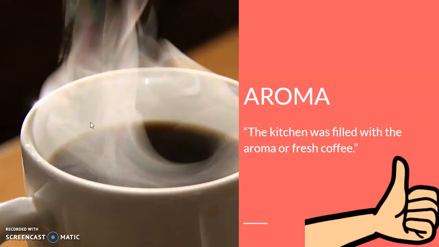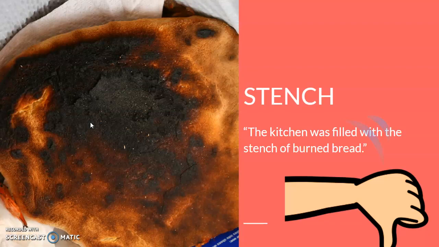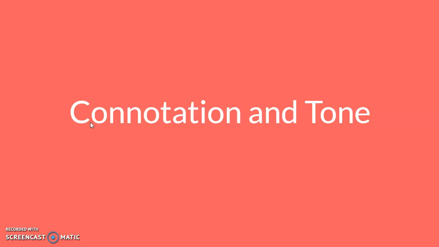So here's examples of those sentences. The kitchen was filled with the aroma of fresh coffee. Versus, the kitchen was filled with the stench of burned bread. Which kitchen do you want to be in? We want to be in that one with the aroma, right? Because it has a positive connotation. So let's look at how that plays into tone and then eventually into mood.